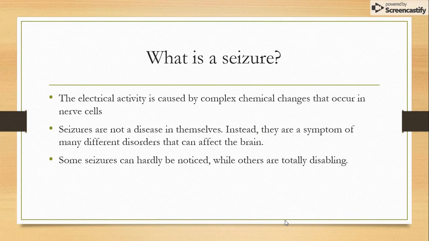What is a seizure? The electrical activity is caused by complex chemical changes that occur in nerve cells. They're not a disease, but a symptom of many different disorders that can affect the brain. Some seizures can hardly be noticed, while others are totally disabling.